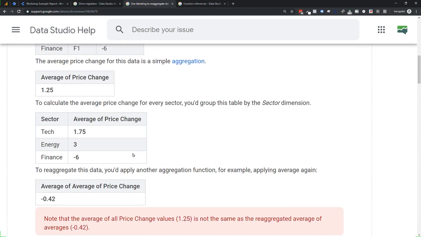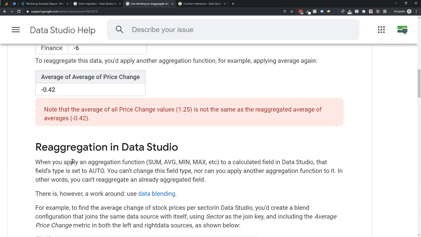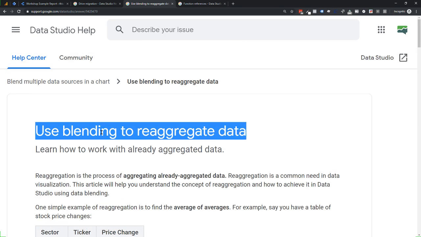This won't apply to everybody, but there are use cases where this makes sense, and they've given you a hack essentially. So they don't do this automatically, but you can hack it using data blending, which you might already be doing. But again, you don't have to know about this, just be aware of it.